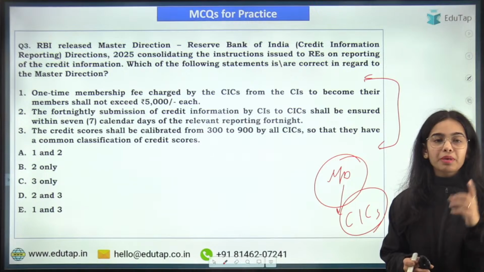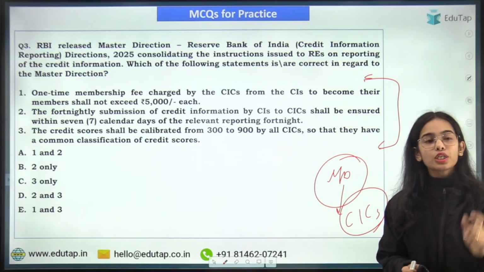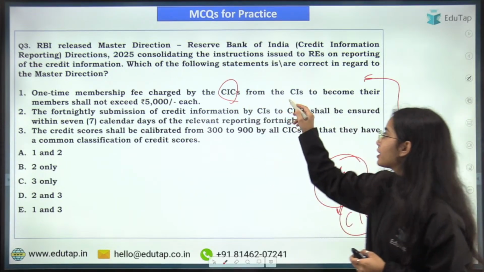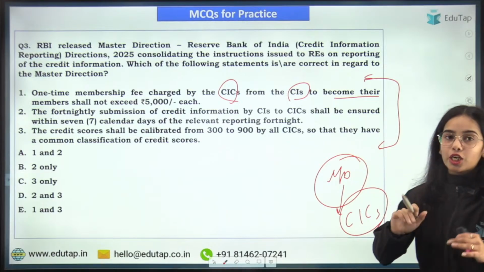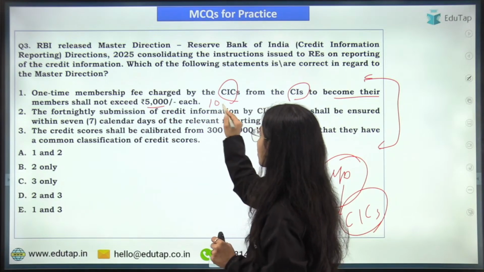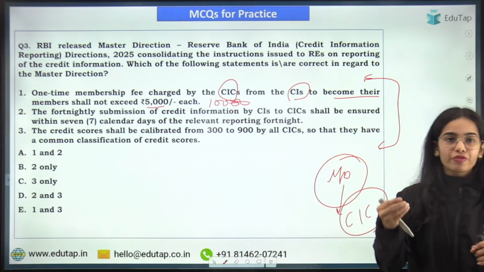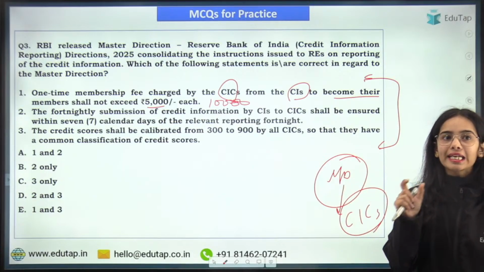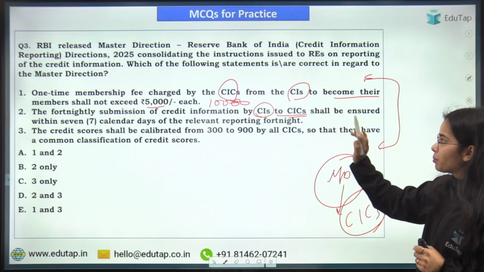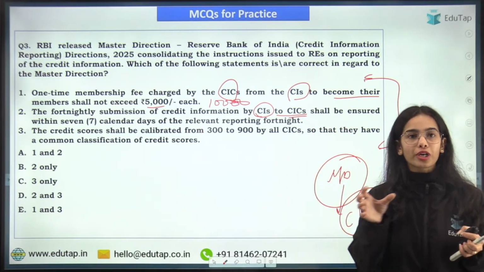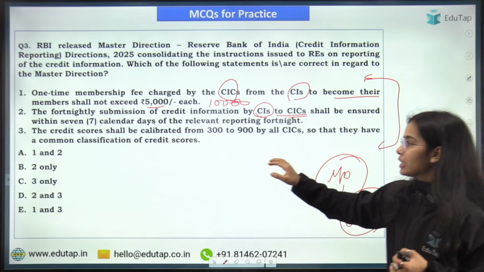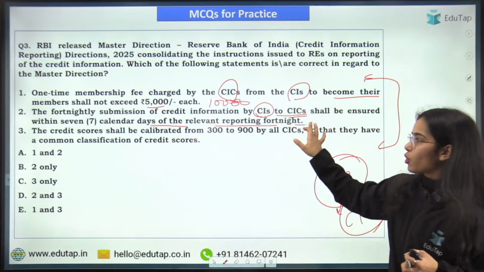So here, one-time membership. CICs, credit information companies. The one-time membership fee charged by the credit information companies from the credit institution to become their members shall not exceed 5,000. No, shall not exceed how much? 10,000. So this is wrong, okay. A one-time membership fee should not exceed 10,000. Next, the fortnightly submission of the credit information by the credit institutions to the credit information companies. The fortnightly submission should be done within 7 calendar days of the relevant reporting fortnight, okay.